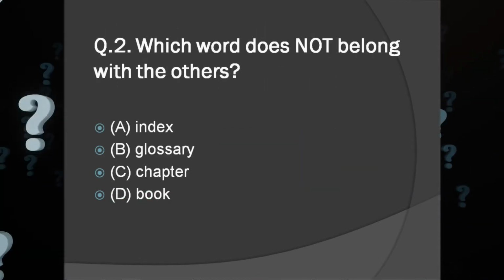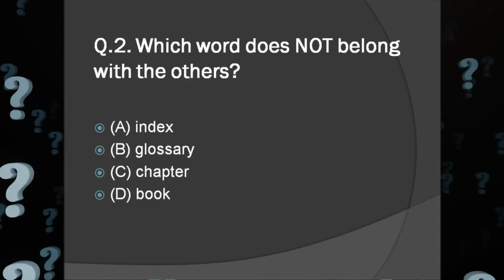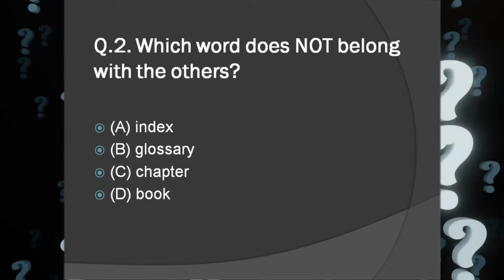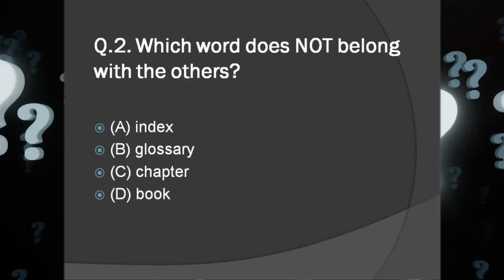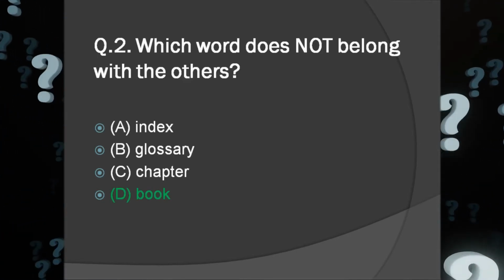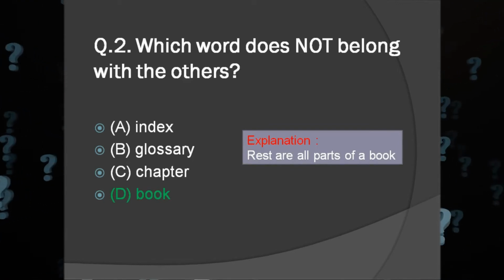Which word does not belong with the others? A. Index, B. Glossary, C. Chapter, D. Book. And the answer is D. Book. Explanation. The rest are all parts of a book.